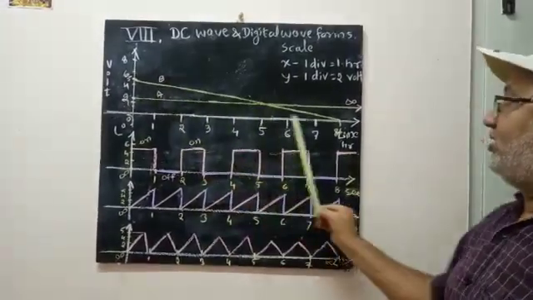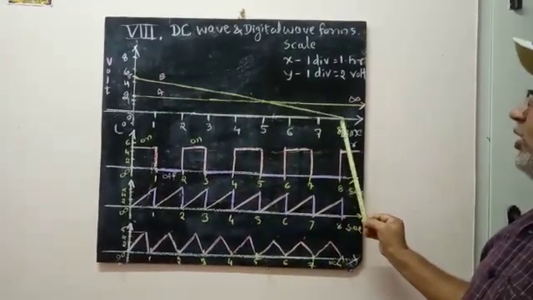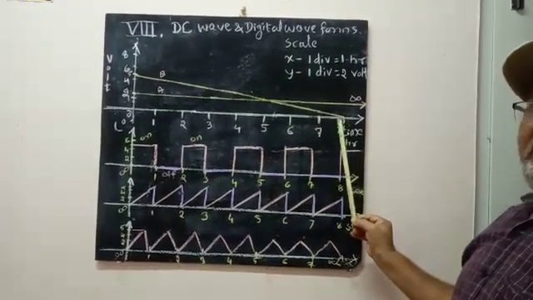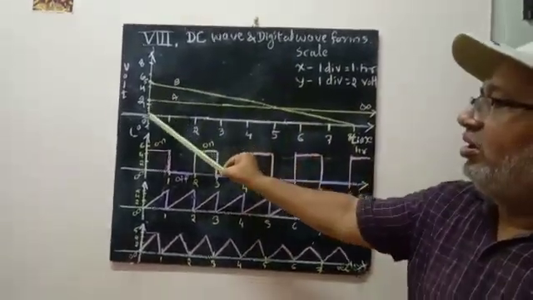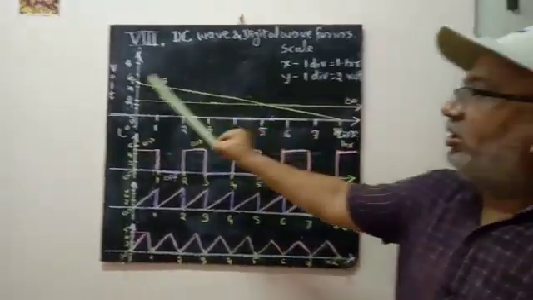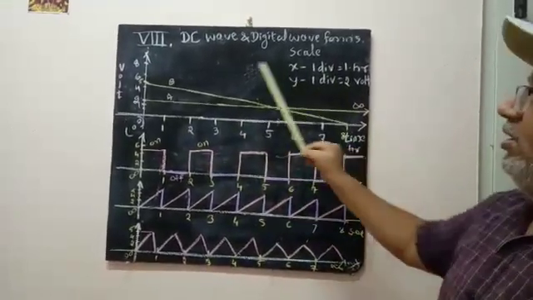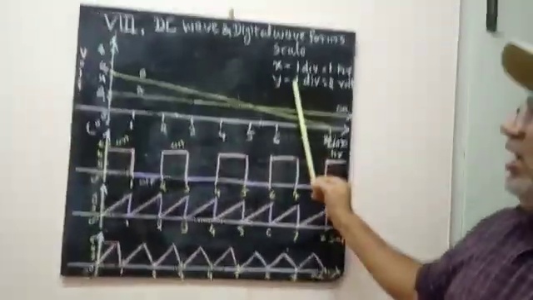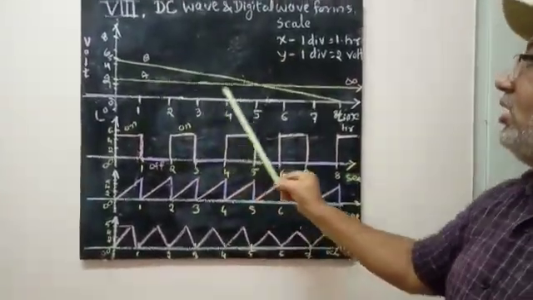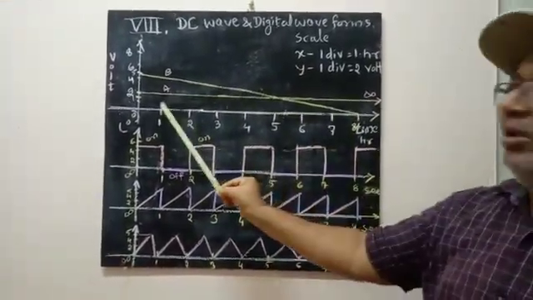You have to recharge once again after 8 hours. This is the meaning of the DC waveform. If you are asked to draw the DC graph, you should understand this and the scale, then you can draw the DC graph. It is very simple.